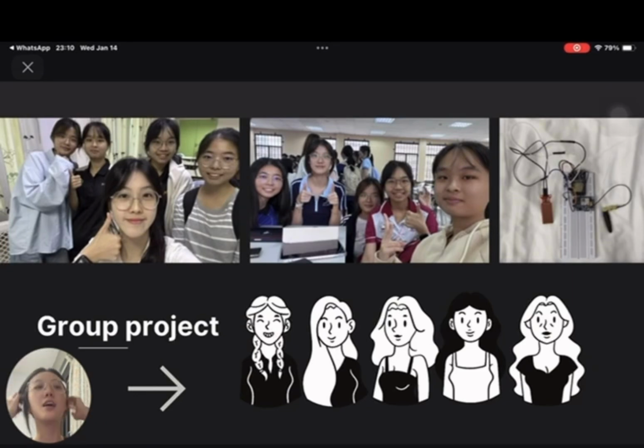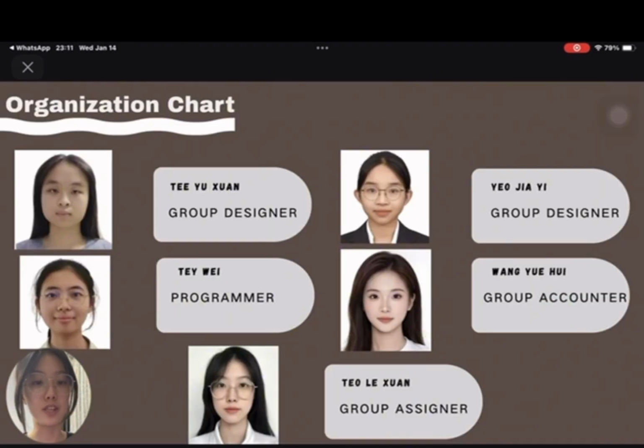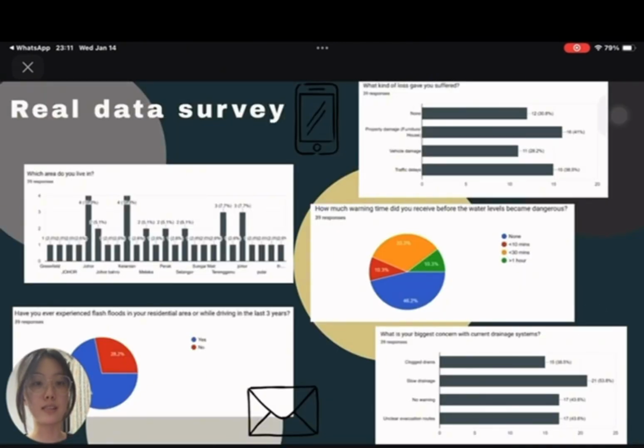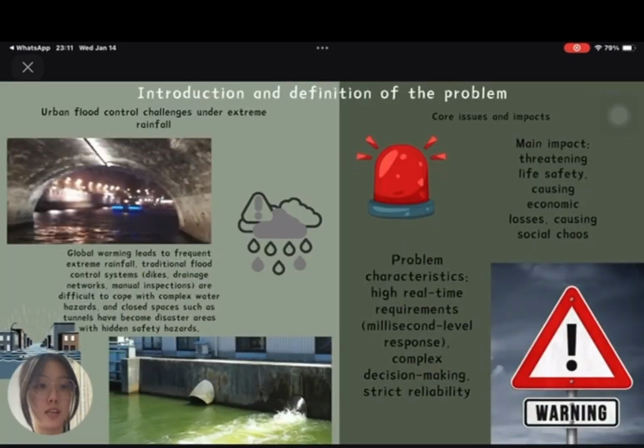So you can see this is our slide. We are from section 9 and section 10. Our group includes 5 persons: Yuxian, Dewi, Yojai, Wang Yuehui, and me, Jolashen. So this is our real data survey of this project. So this is the introduction and definition of the problem.